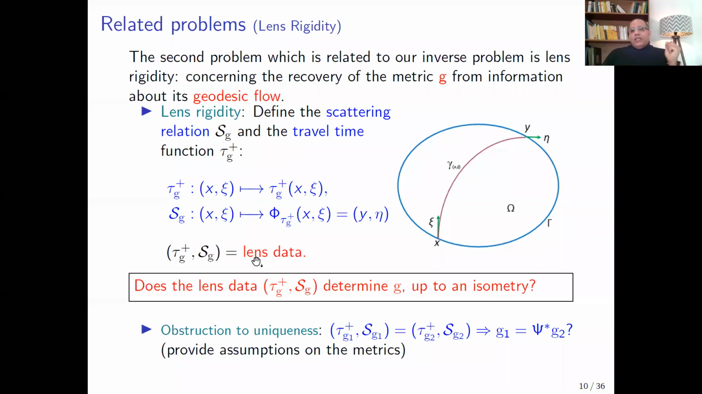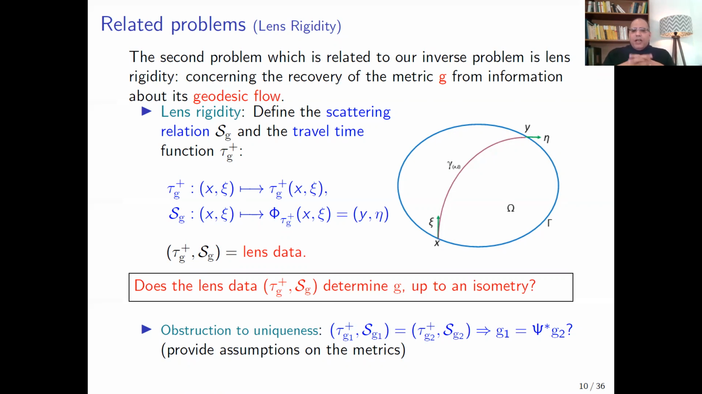And the pair tau plus sigma is called the lens data. So the very famous lens rigidity problem can be stated as follows. Does the lens data determine the metric g up to an isometry? Here we can expect also the same obstruction to the uniqueness.